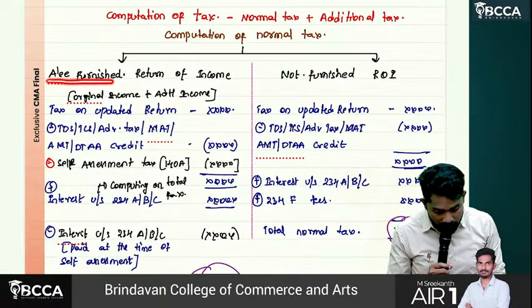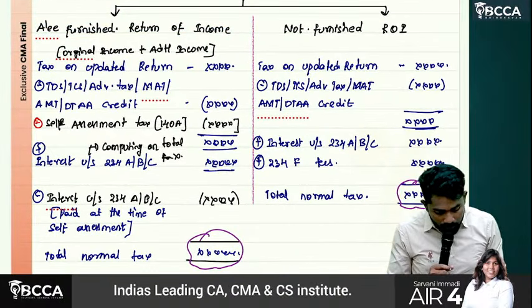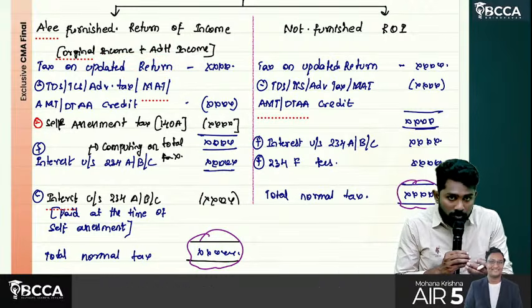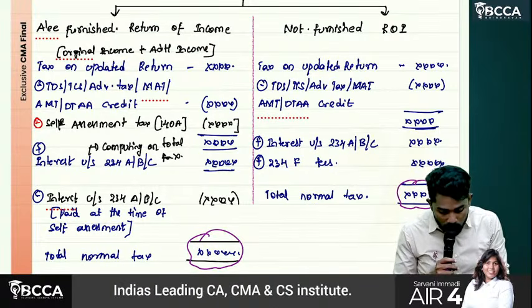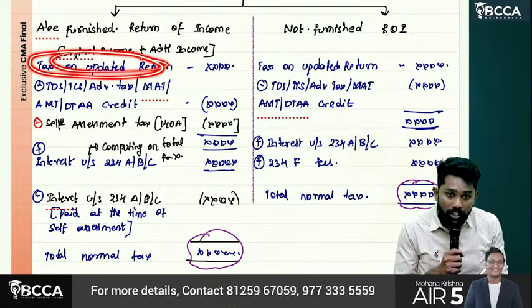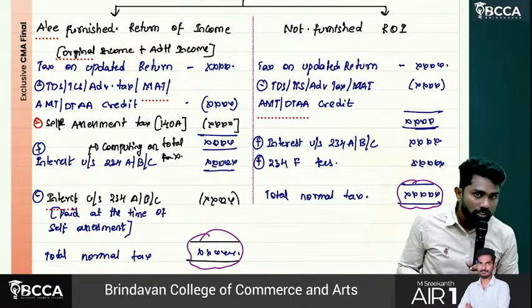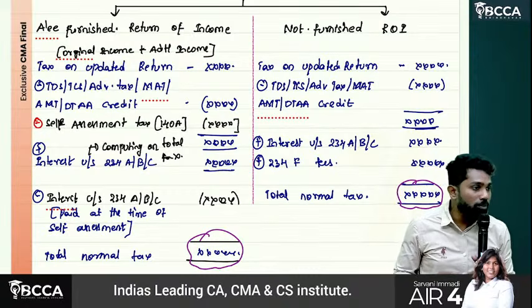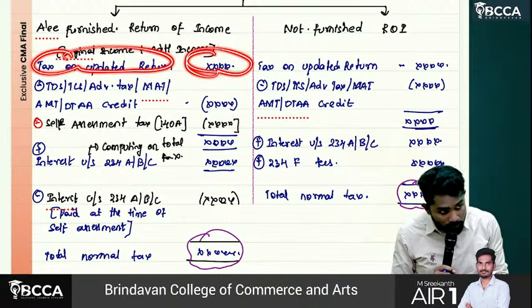Sir, the SSE furnished a return of income. First, in the updated return, whatever is the extra income you have shown, take the original income plus updated income, take the total, and on the total compute tax. So let's say originally the SSE reported 10 lakhs, plus he updated it to 14 lakhs. Now tax has to be computed on what? 14 lakhs. So tax on the updated return of 14 lakhs you calculate.